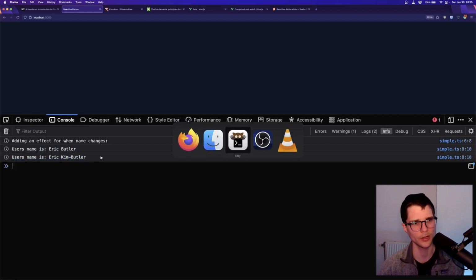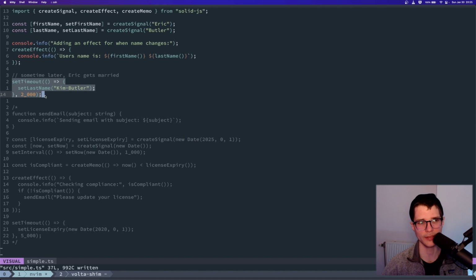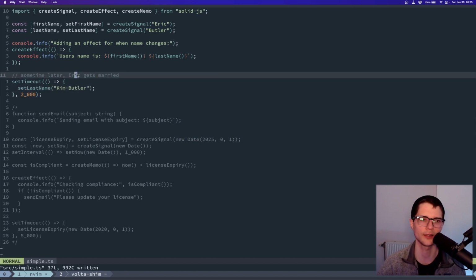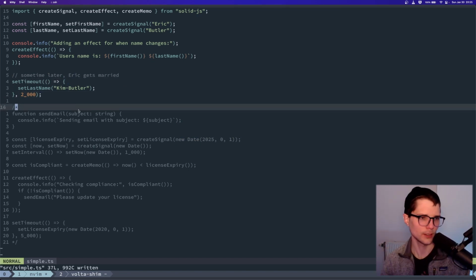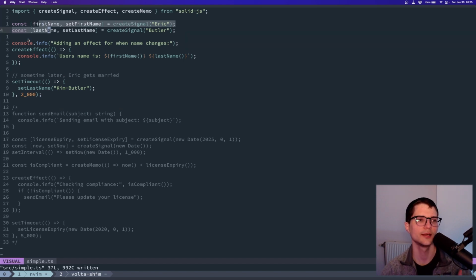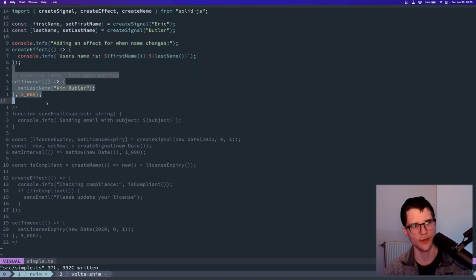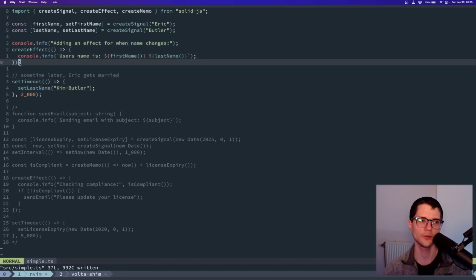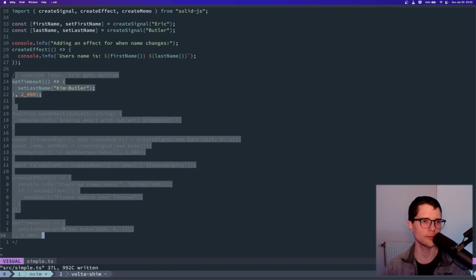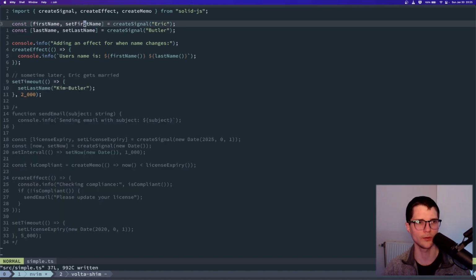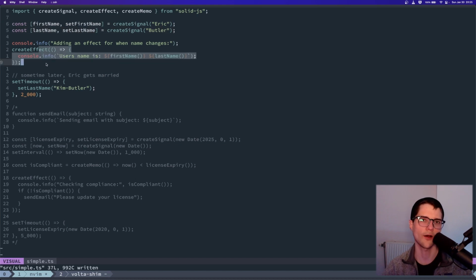Let's look at this code. That's because after 2 seconds, I called this setter, right? And Eric got married, and the code ran. That's really all this is, right? Like that's sort of the core concept: we had some state, some setup code, and then from this point forward, this semicolon, if you will, on line 9 forward, anything could happen here. It doesn't really matter. Whenever these setters are being utilized, my effect is just going to automatically happen.